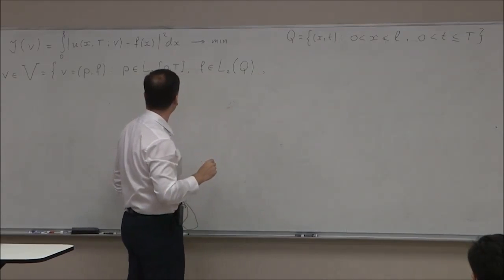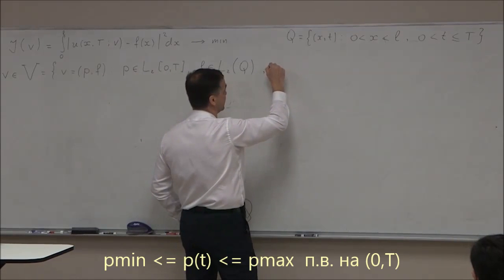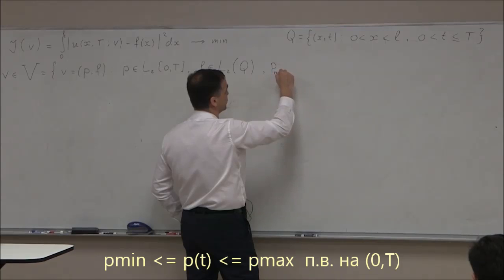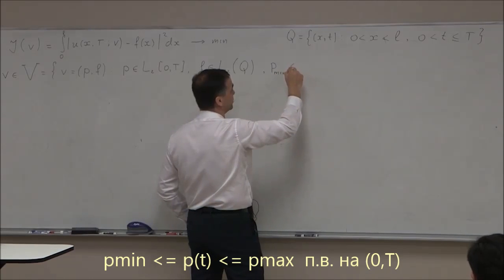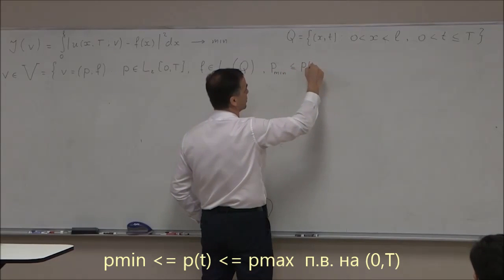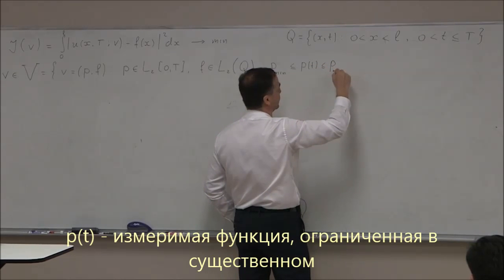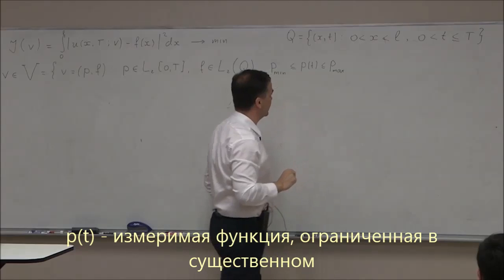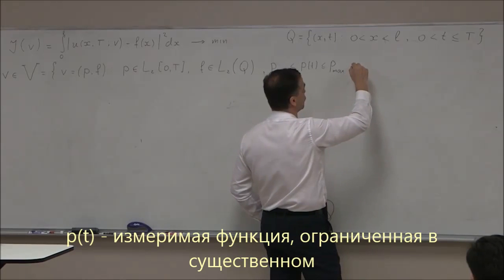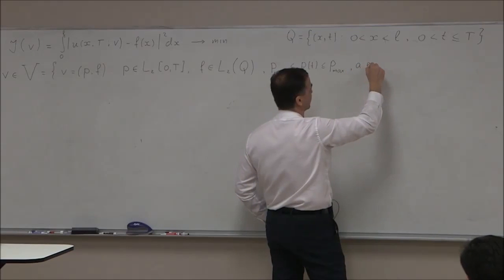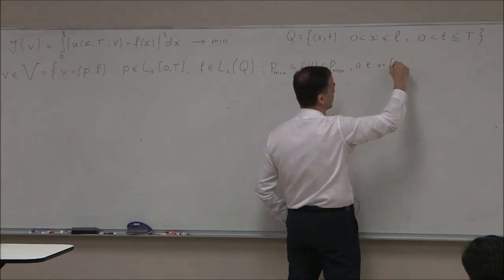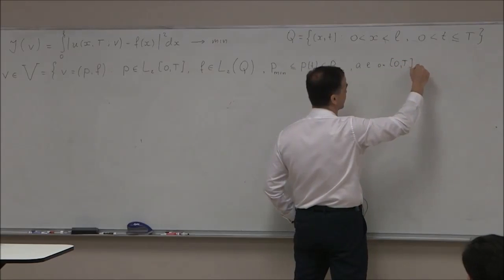The values of p are between two values, let's call them p min and p max. So in effect p(t) is a bounded measurable function, and this is true almost everywhere on (0, T). This is one condition.